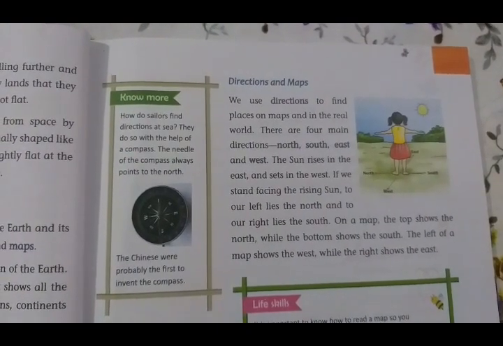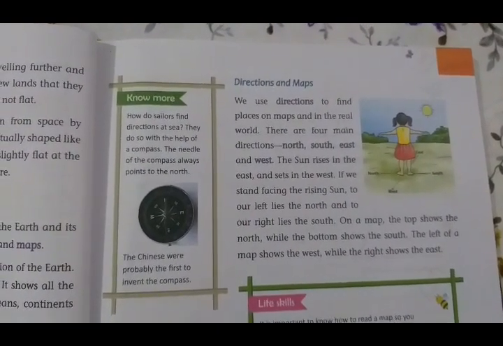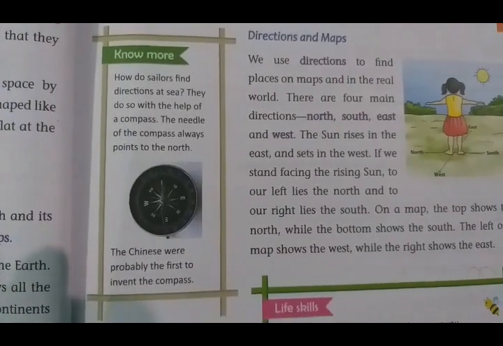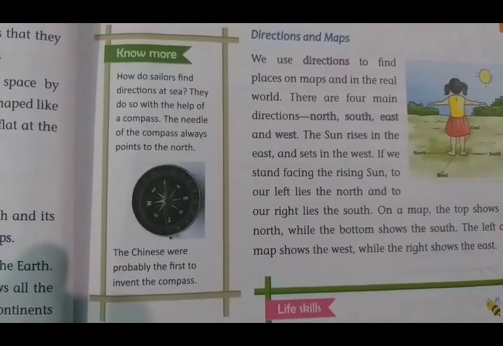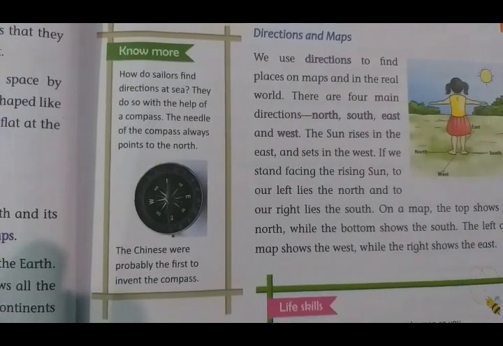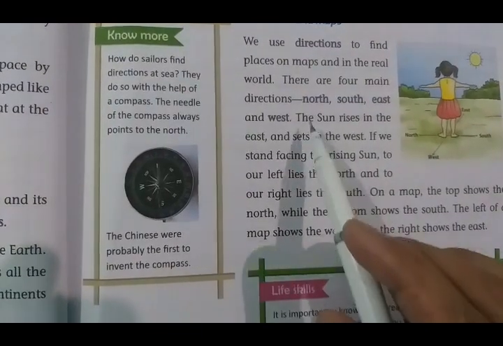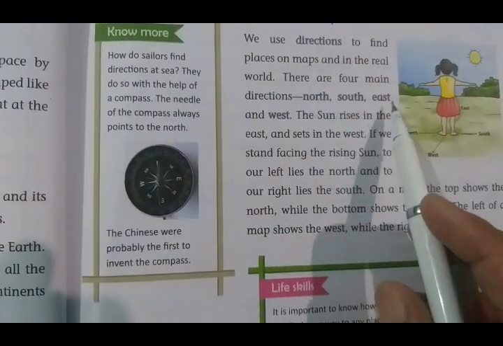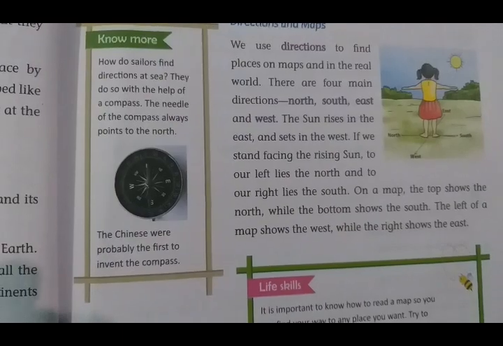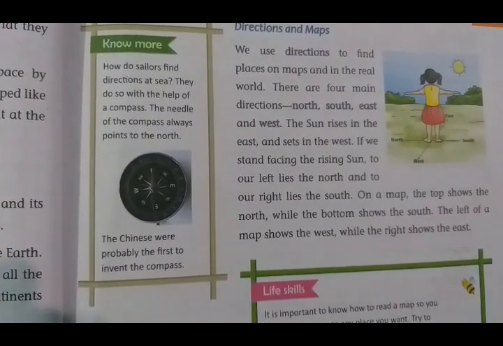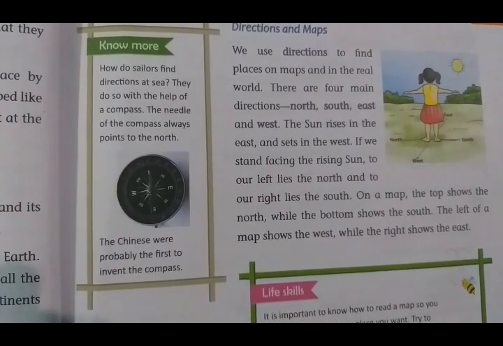They are north, south, east and west. The sun rises in the east, as we all know, and it sets in the west.